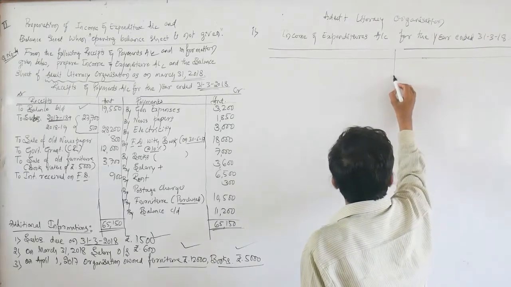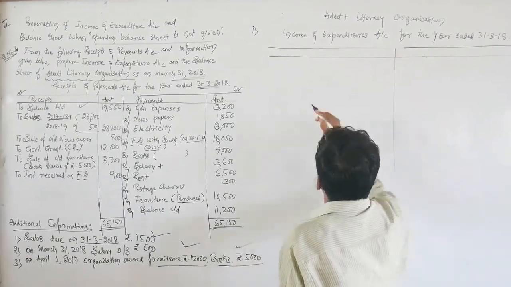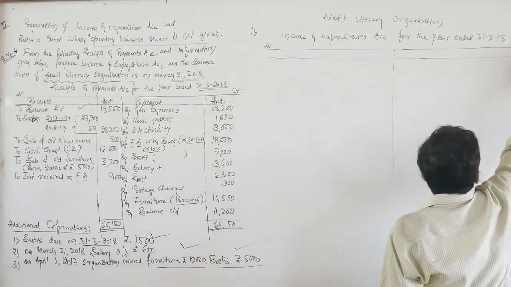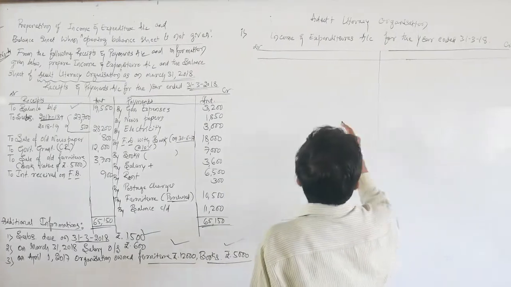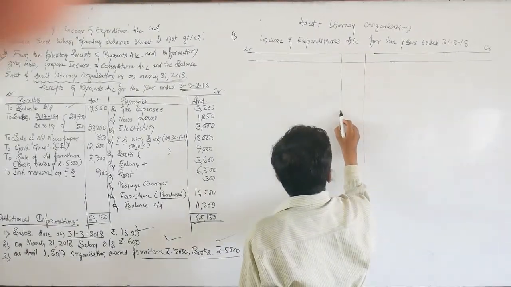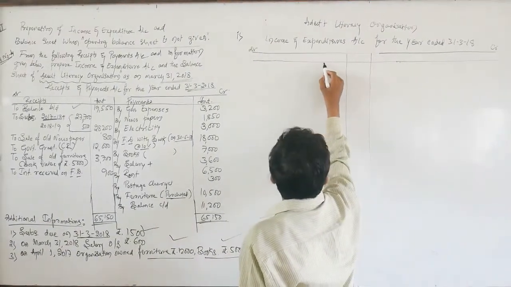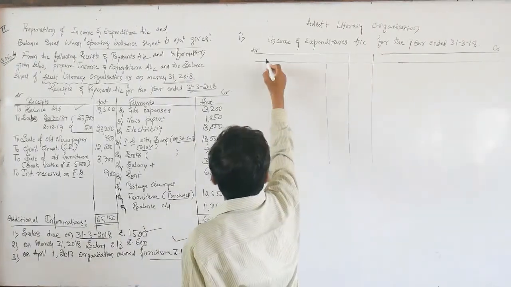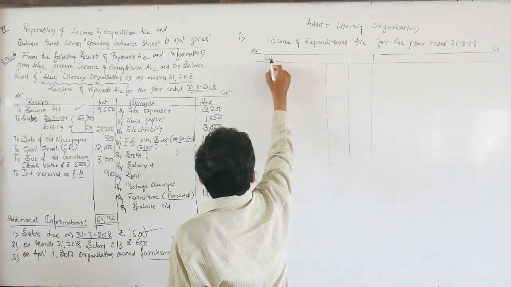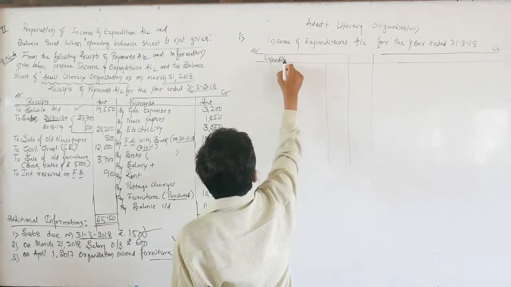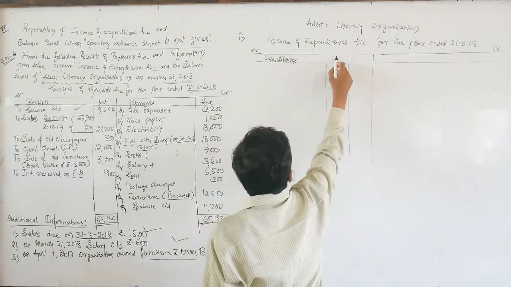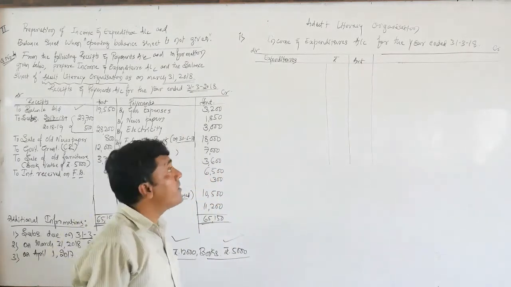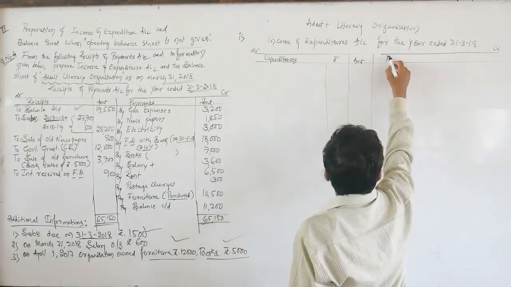Okay. Here you can write the DR and CR. Why? Because it is an account. This income and expenditure account is also a nominal account. It contains expenditures. It is the inner column. Outer column. Incomes.